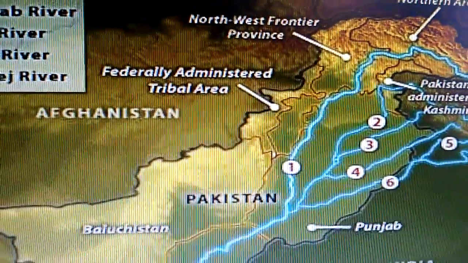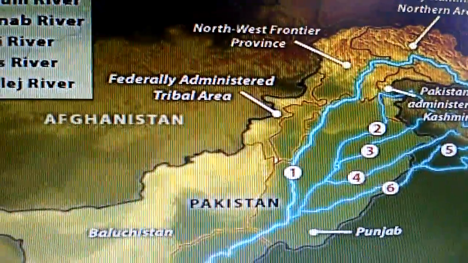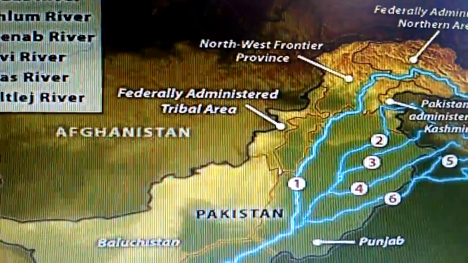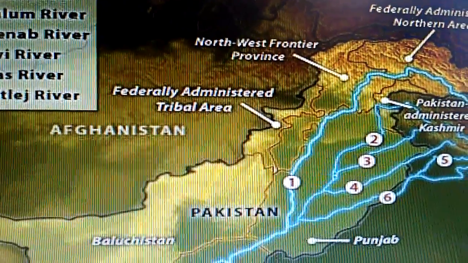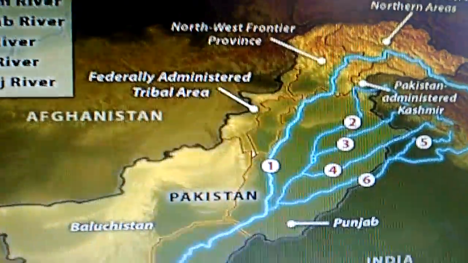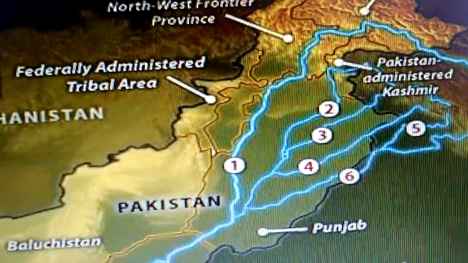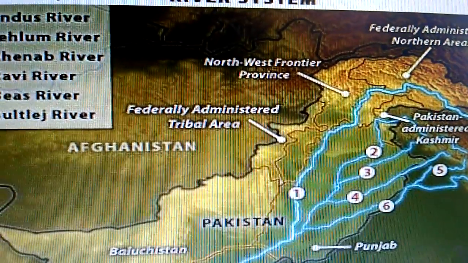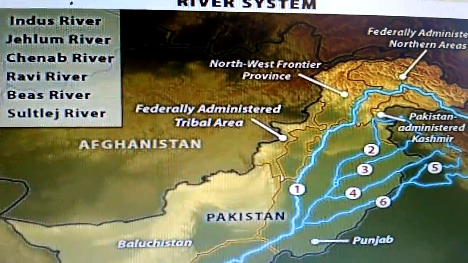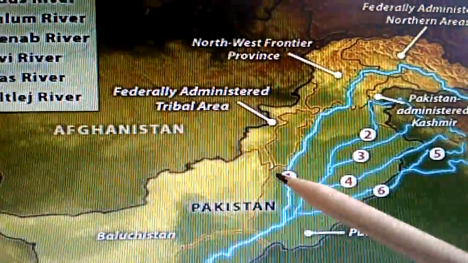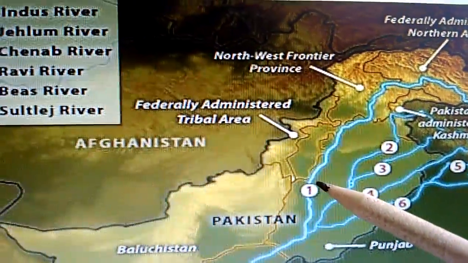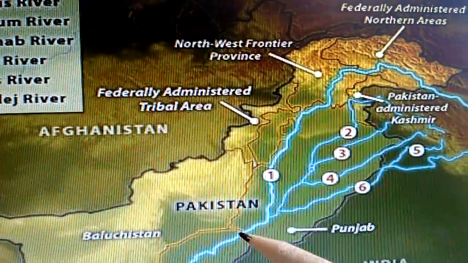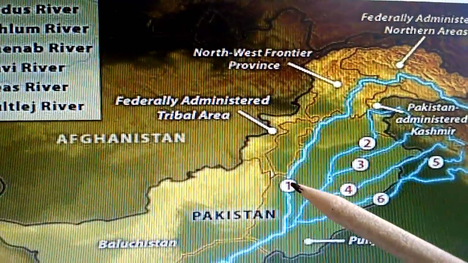Here you can see its major tributaries are Jhelum, Ravi, Satluj and Beas. You can see here, children. See this first one, it is the Jhelum. See where it is? In Pakistan, Jhelum.